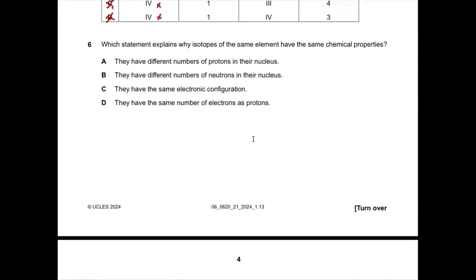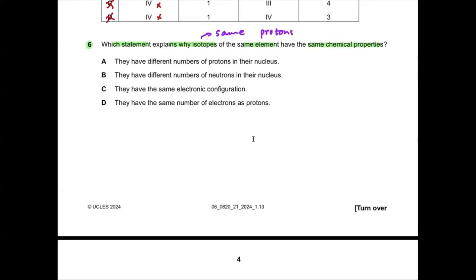Now, MCQ number 6. Which statement explains why isotopes of the same element have the same chemical properties? When we talk about isotopes, isotopes have the same number of protons.